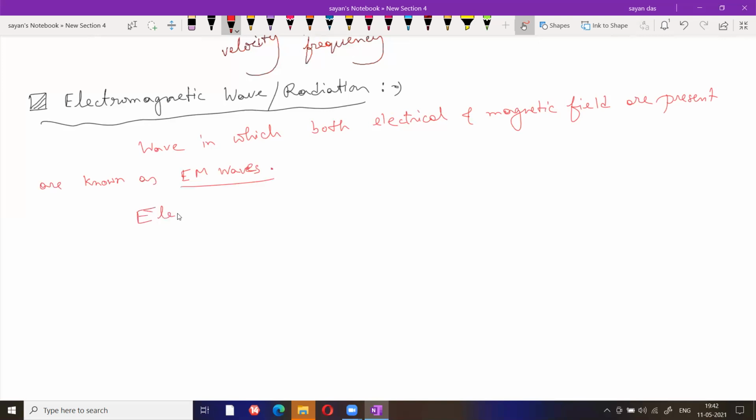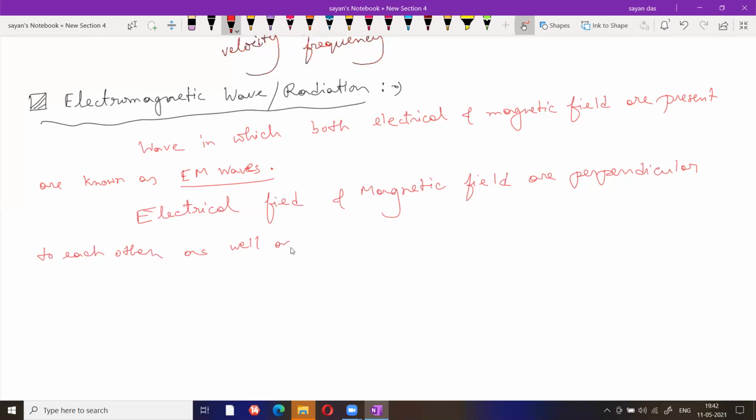Then the electrical field and magnetic field are perpendicular to each other, as well as they are also perpendicular to the direction of propagation of waves.